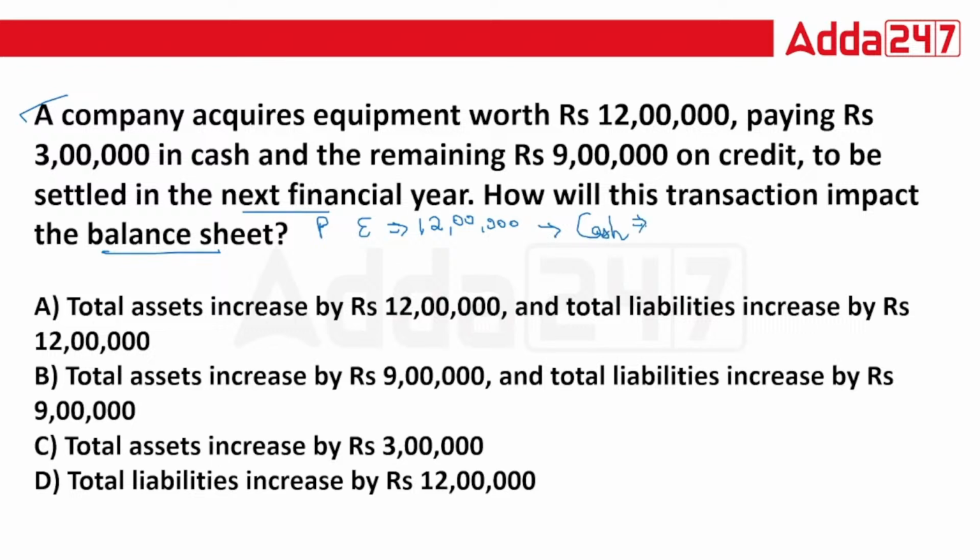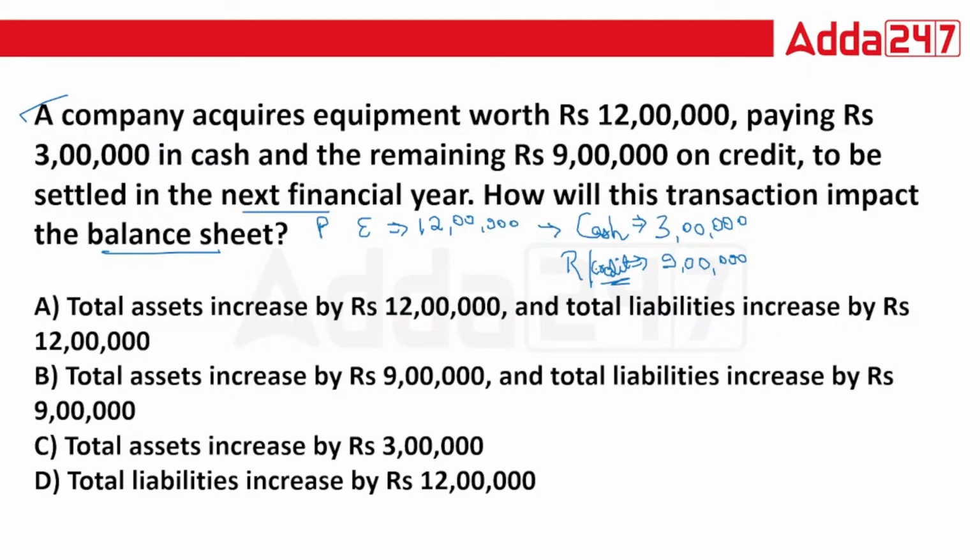Because in a transaction, there is one debit and one credit. If someone is giving you something, then you need to give back something too. Then only you are going to say that your transaction is completed, and then only we are going to record it in our books. That's why we always say there are dual transactions. So you need to pay cash, that is 3 lakhs, and the remaining you are going to settle in your next financial year. That is 9 lakhs. It means for 9 lakhs, you have taken credit.